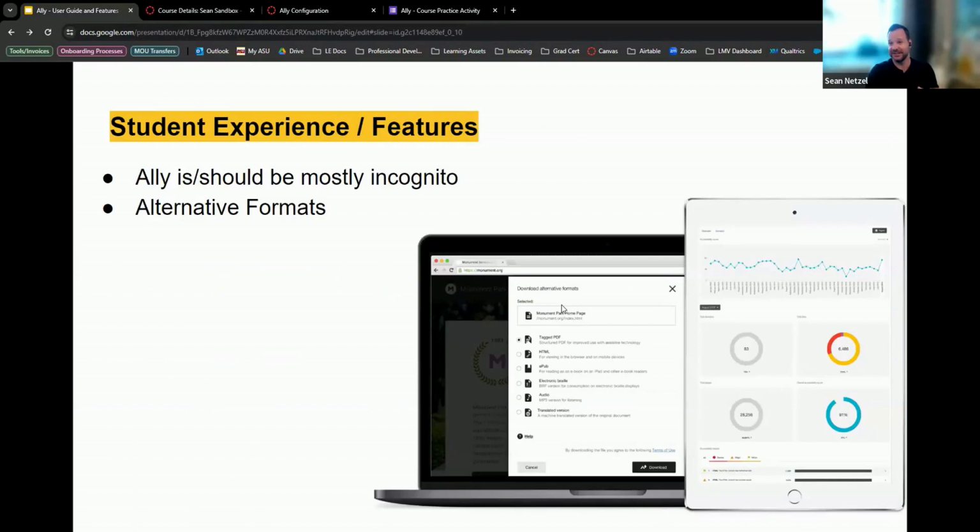For the student experience, for the most part, students shouldn't notice anything at all. It really should just be kind of incognito, because everything should be remediated. All the extra features are really on the administrative side. There's one major thing that I want to talk about with the student experience and the features though, which is alternative formats. Anytime you have course content in there, there's a button that you can click that shows all these different ways students can access that content.